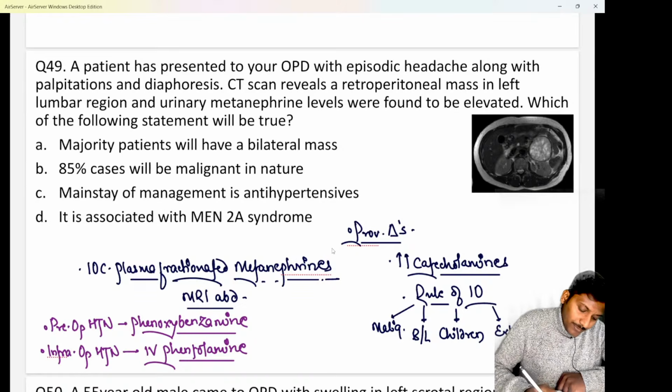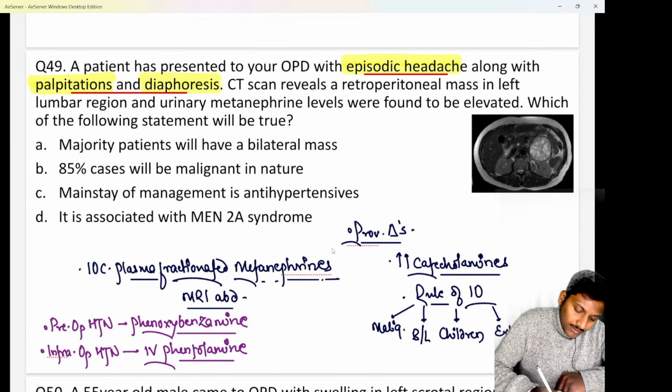We have a patient who has presented to your OPD with complaints of episodic headache along with palpitations and diaphoresis. We know this is a classical triad: episodic headache, palpitations and excessive sweating called diaphoresis.